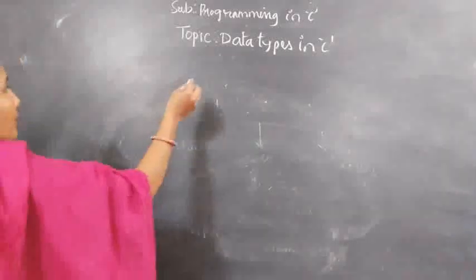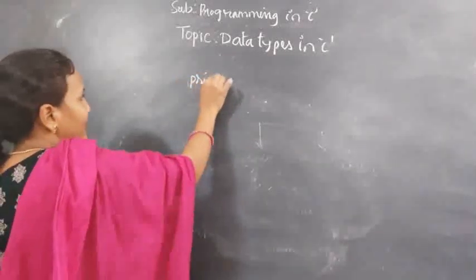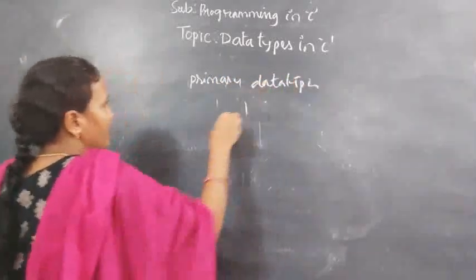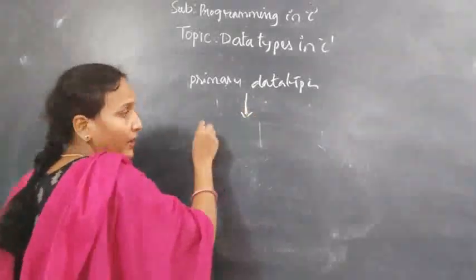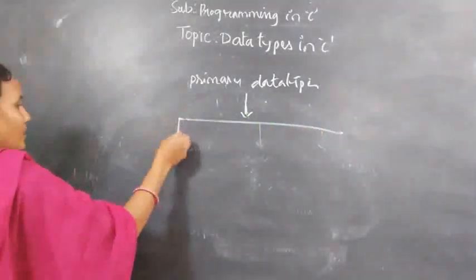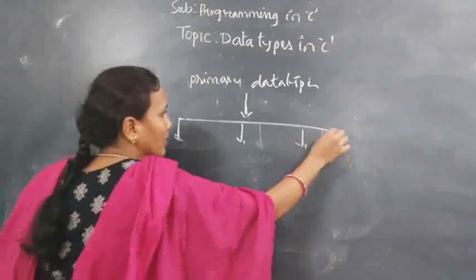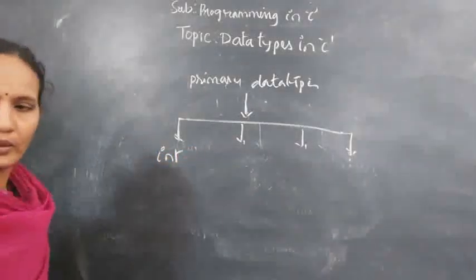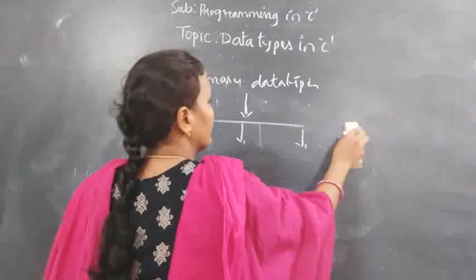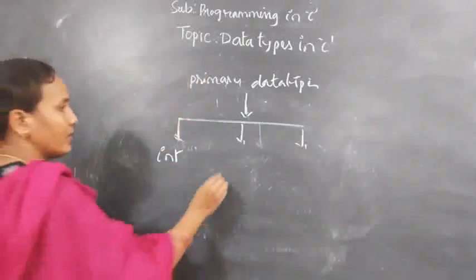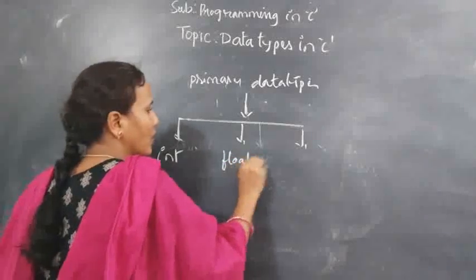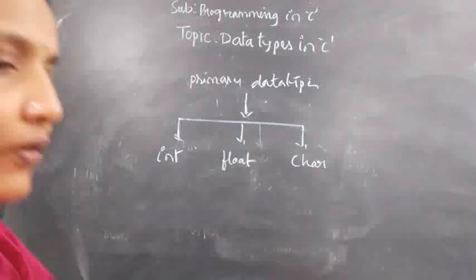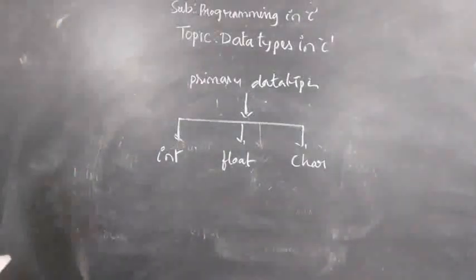Now we'll discuss primary data types. I have already explained primary data types. There are 4 types of primary data types. Int, float, character; actually you can write just 3 here, no need to write the 4th one. Again, in int we have different types of data types.